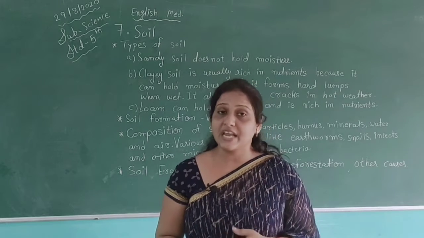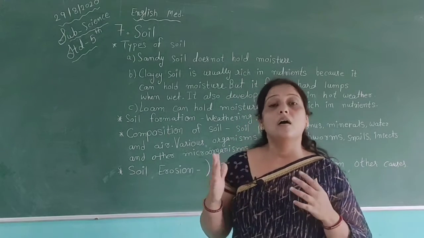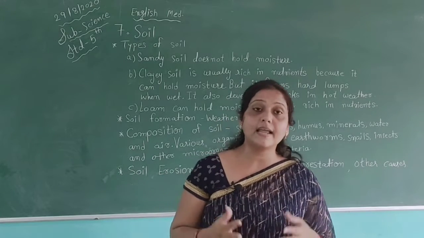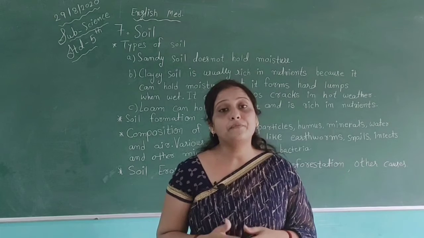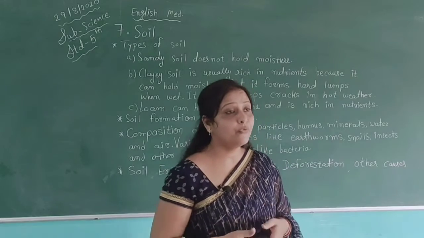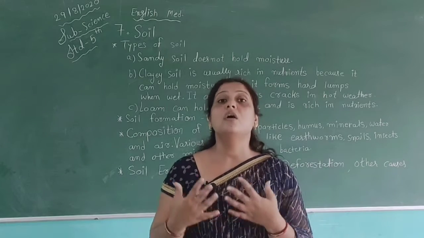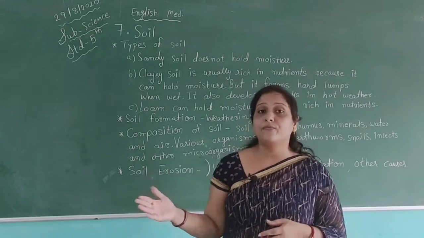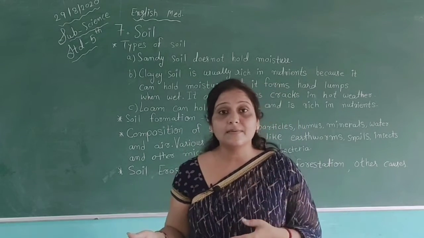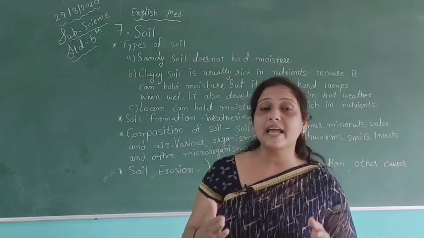If we want to stay healthy, then we have to eat different types of food which give us a balanced diet, which gives us all types of nutrients. And how do we get food? We get food by using the soil, because all types of food are grown in farms using the soil. So soil is also important in our life. If we want to get food to do different types of activities, it is possible with the help of soil. In this chapter they give us some points.